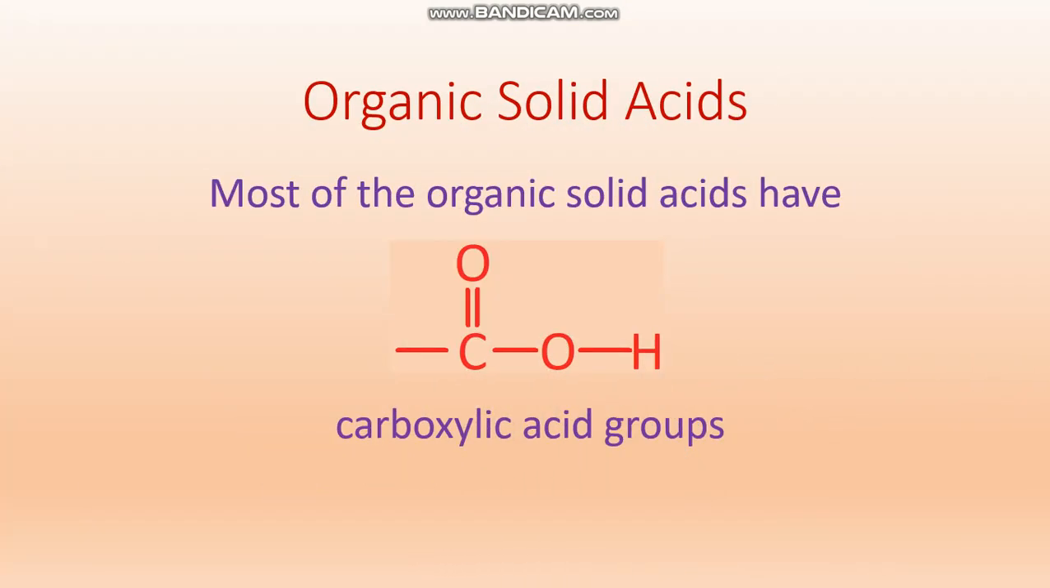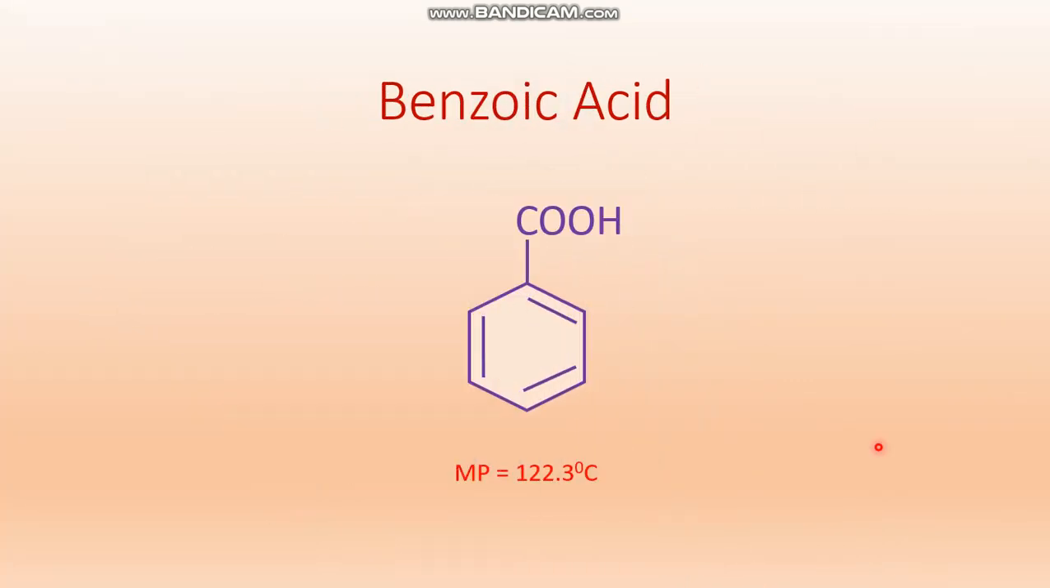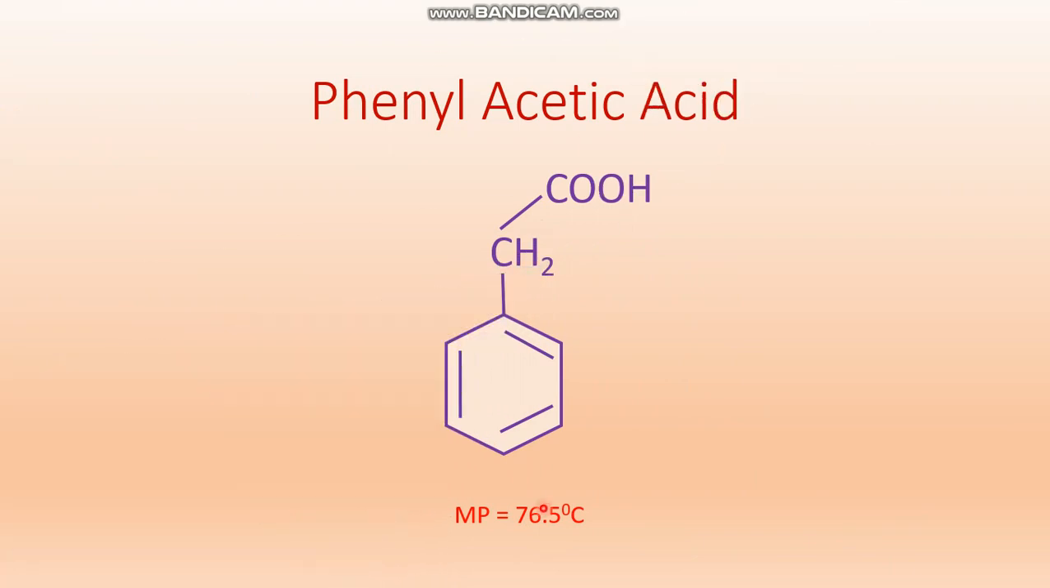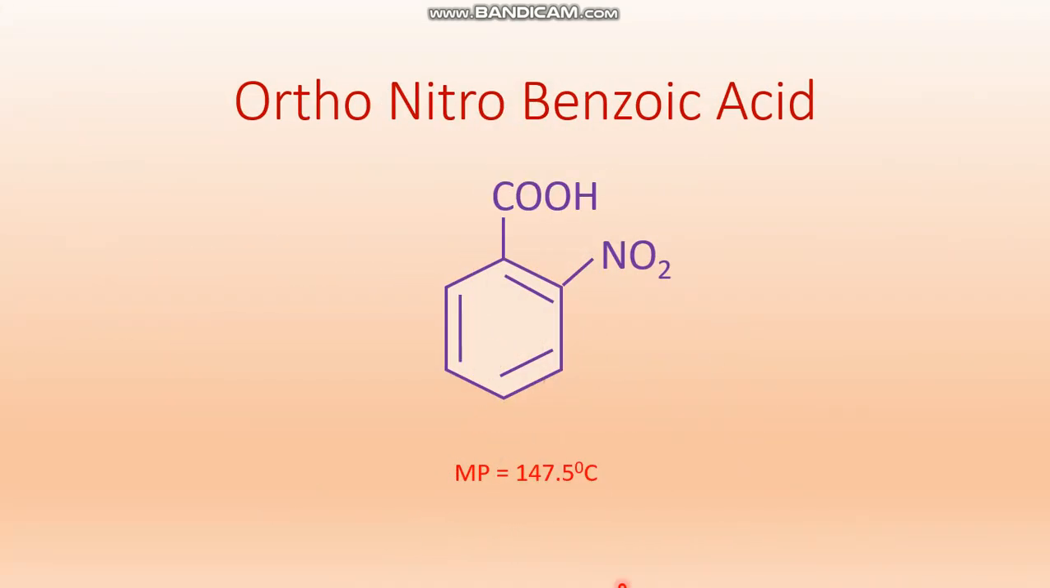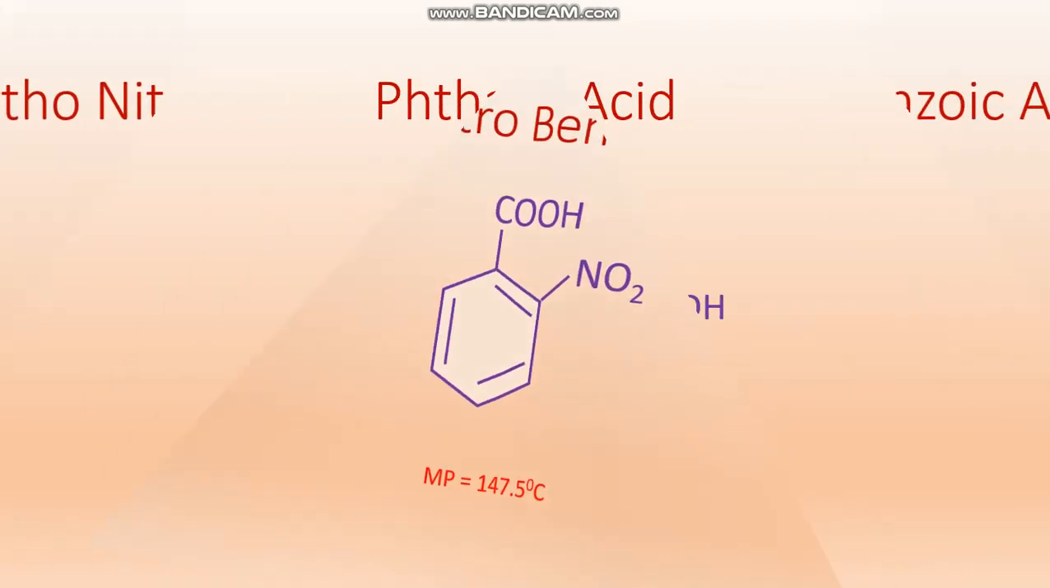Most of the organic solid acids have the carboxylic acid group, COOH, and examples of such acids are benzoic acid. This is definitely a solid at room temperature because it will melt at 122.3 degrees Celsius, that is much above the room temperature. Another one is phenylacetic acid, melting point 76.5 degrees Celsius. So this is also very high compared to room temperature. Then orthonitrobenzoic acid, 147.5 degrees Celsius.